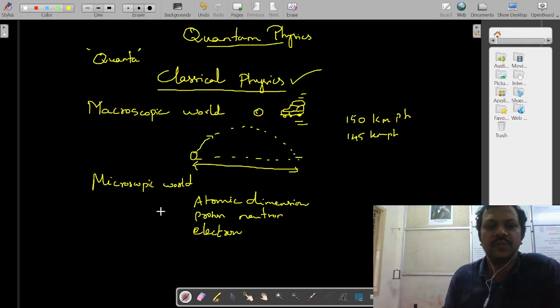These are the subatomic particles. The behavior of the movement of this electron, proton, you couldn't predict. So the behavior of the particle is different when compared to the particle in the macroscopic world.